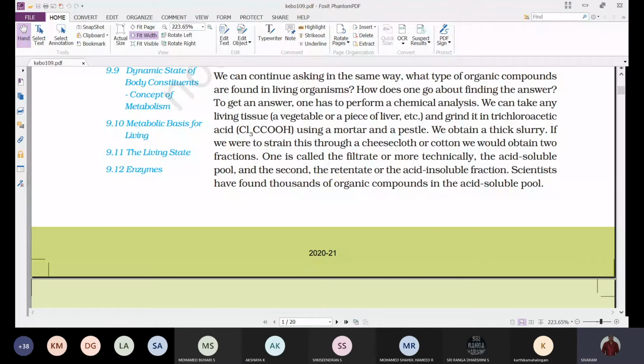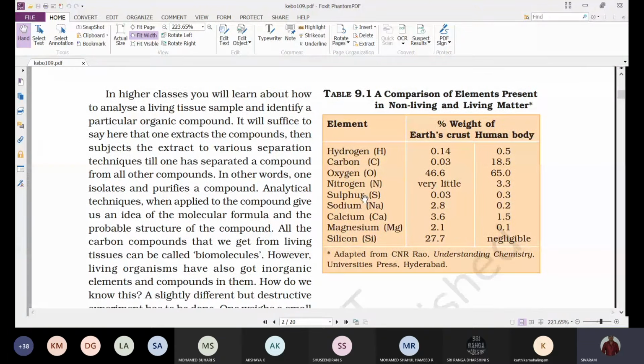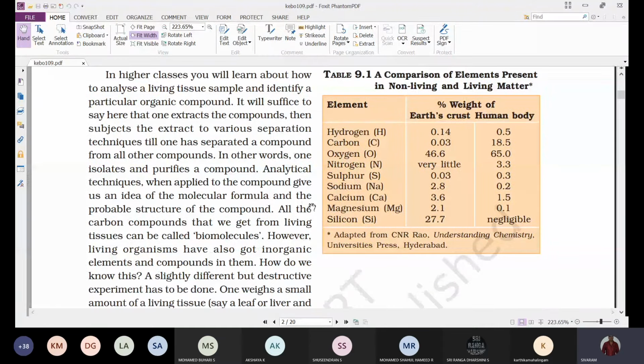In higher classes, you will learn how to analyze a living tissue sample and identify a particular organic compound. When you go to higher education, you will have experiments related to this. You will be given a sample of living tissue, either plant or animal tissue, and asked to analyze its chemical composition, so that we can understand what different compounds are present in that living organism.